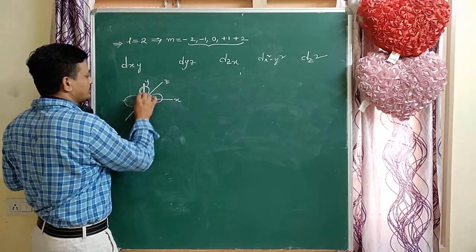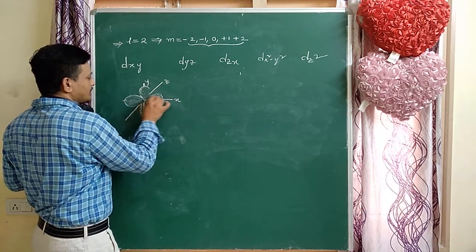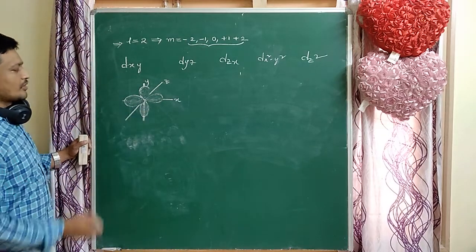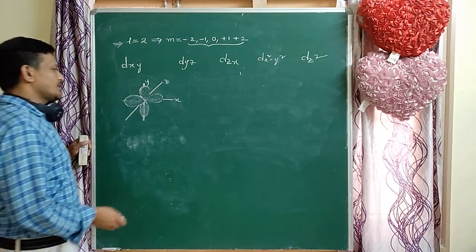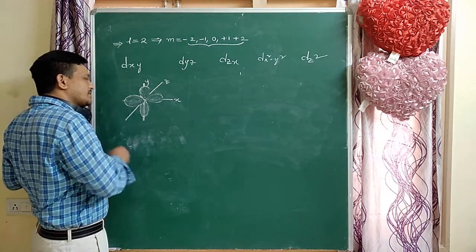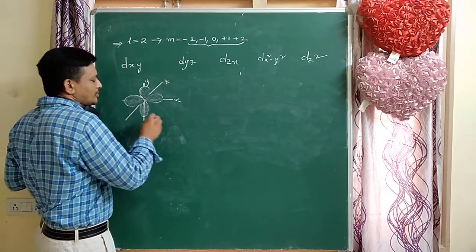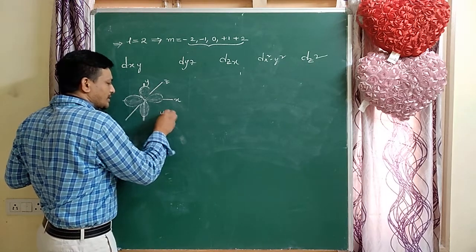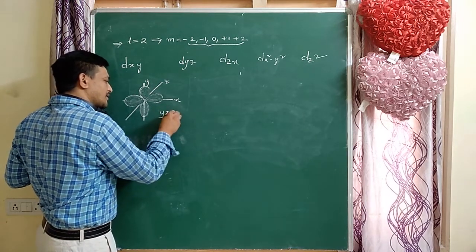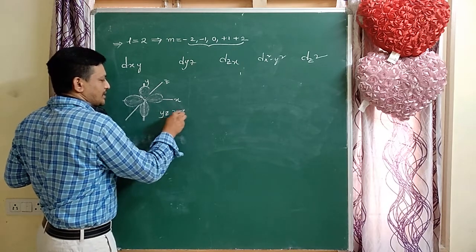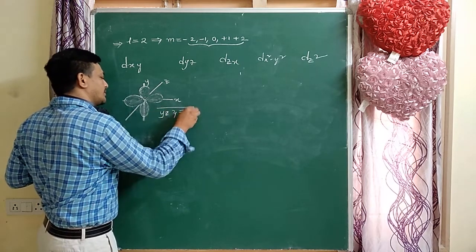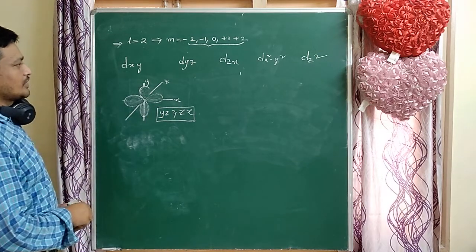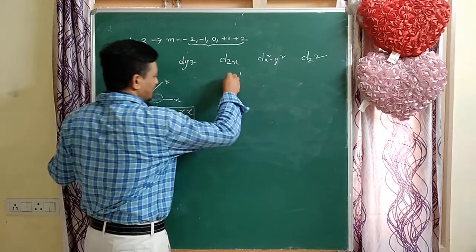What is that point? All planes are probability planes here. So here two nodal planes exist, between the yz plane and zx plane. That is a very important topic. So next, dz square orbital along the z.